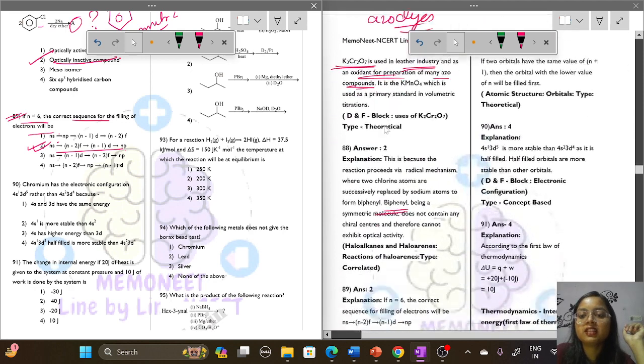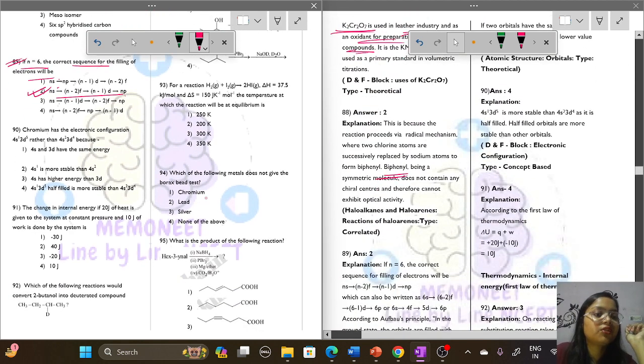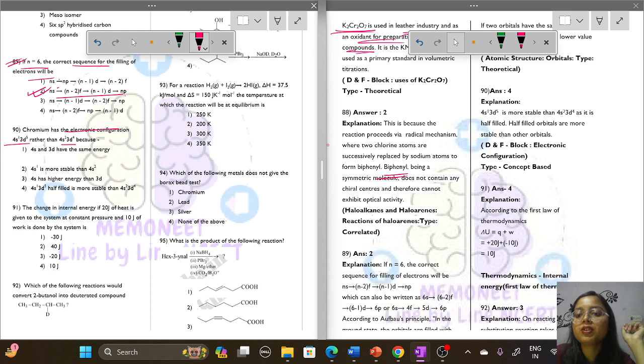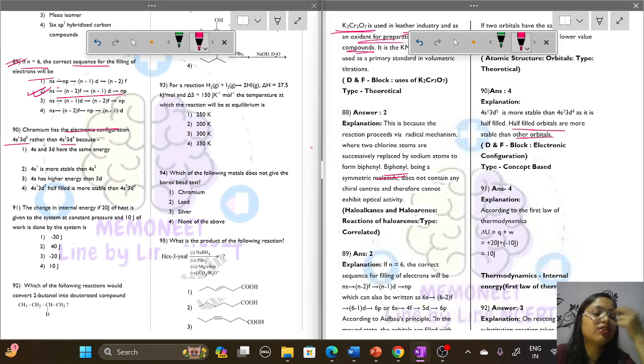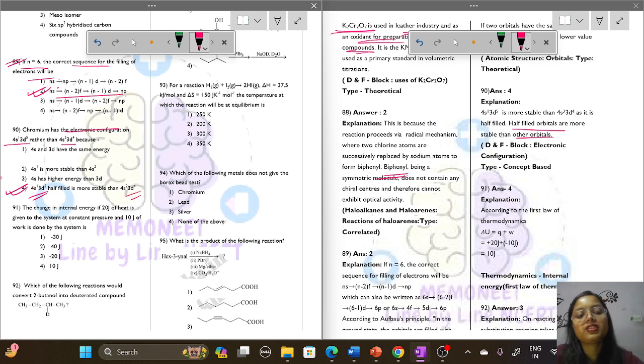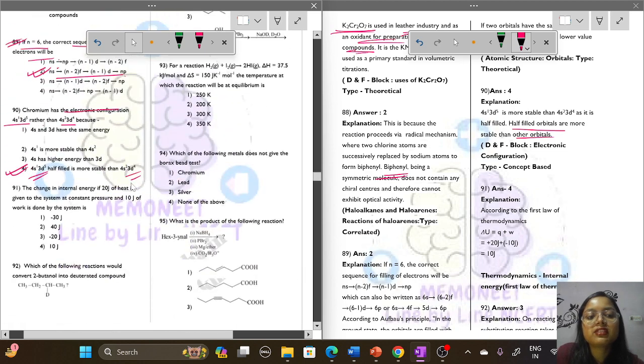Question number 90. Chromium has the electronic configuration 4s1 3d5 rather than 4s2 3d4. Why is it so? Because half-filled orbitals are more stable. Option number 4. So this is half-filled and that is not half-filled. So this electronic configuration is preferred because half-filled orbitals are more stable.